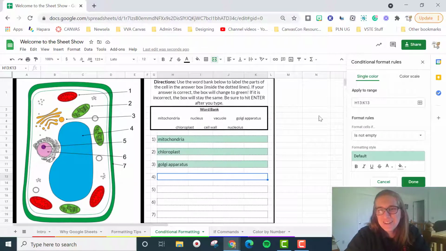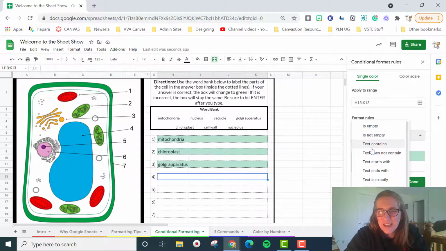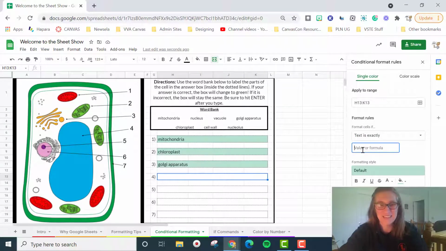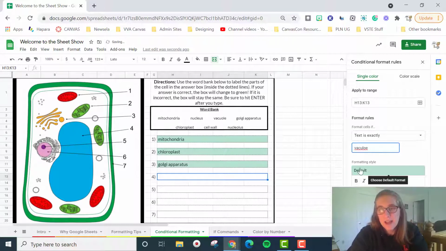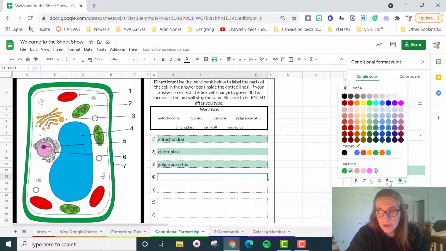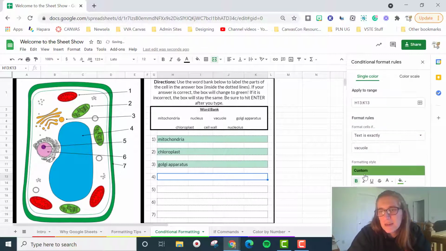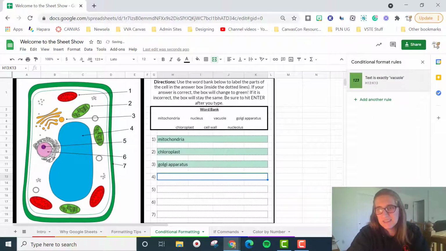All right. So now we're going to say, okay, if the text is exactly, and we want to make sure that we are spelling it properly. Thank you, spell check, for telling me that I don't know how to spell something that I'm looking at right in front of me. Okay, so if the text is exactly our right answer, maybe we want to make it a darker green, and we want to make it bold, and italicize it, and we can hit done.